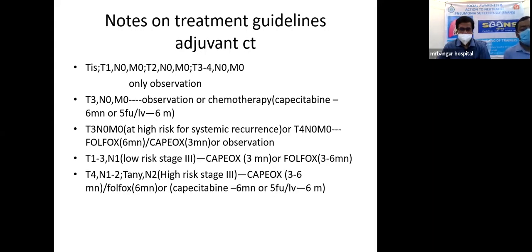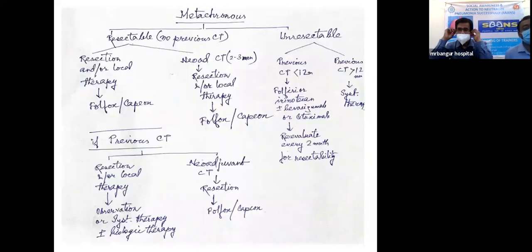And T4, N1 to N2, or any T with N2, where there is high risk of stage 3 disease, CAPOX for 3 to 6 months or FOLFOX for 6 months, or capecitabine for 6 months, or 5-fluorouracil with leucovorin for 6 months can be tried. All this adjuvant chemotherapy is done after resection of the mass itself, and then staging, and then accordingly we go for chemotherapy.